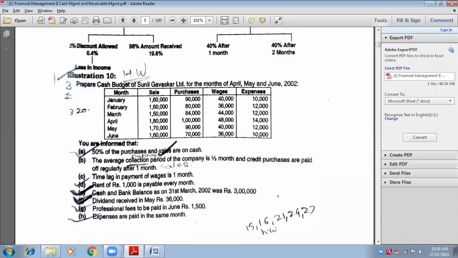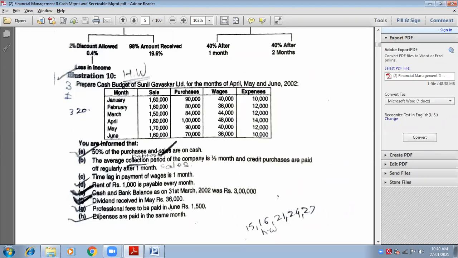See, guys, don't misunderstand. Half month means half of the amount is followed by 1 month following. Half is given as regards to the amount that is going to be received from the debtors. So half month means the month is not half, the amount has to be done half. Are you guys following me?